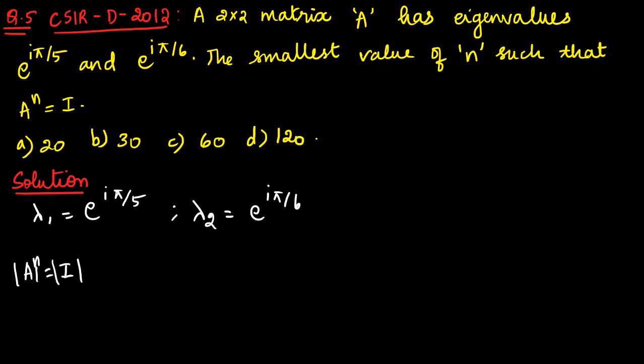The determinant of I will be 1, and the determinant of A power n will be the product of the eigenvalues, right? Determinant is equal to the product of eigenvalues, an important property. So now I'm going to find lambda 1 into lambda 2, which is the determinant of A.